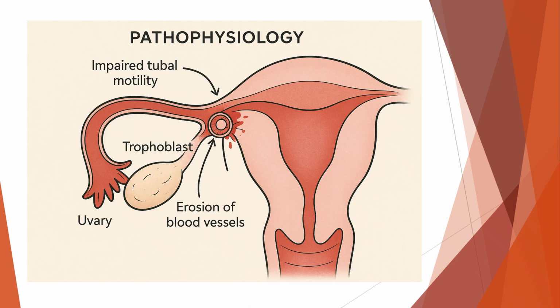Over time, the pressure from the growing pregnancy and the bleeding becomes too much for the tube to handle. Finally, the tube may burst, causing a tubal rupture. This is dangerous because it leads to sudden, severe internal bleeding and becomes a medical emergency.